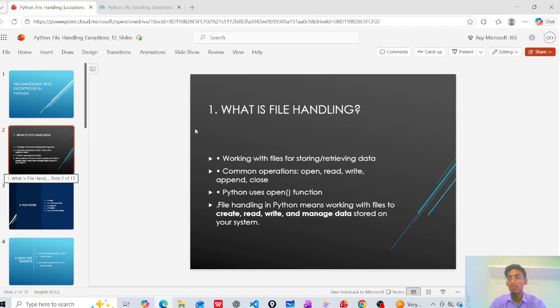Next, if you want to enter any data, you can write the data and that data will be managed. All this process is called file handling. When you are writing the file, we use the open function. It is very important in the Python language.